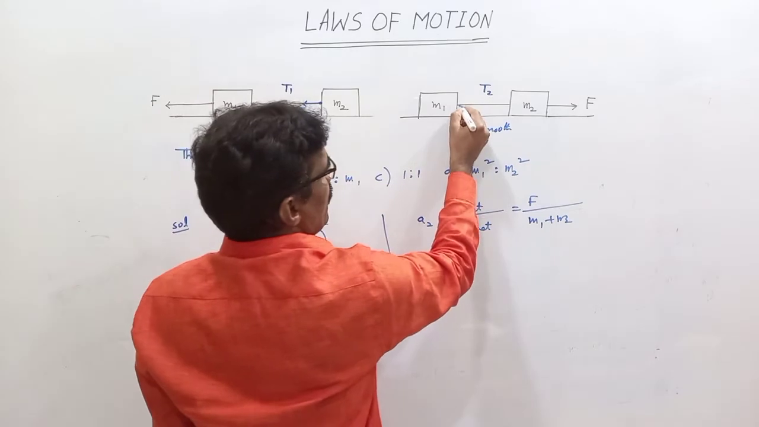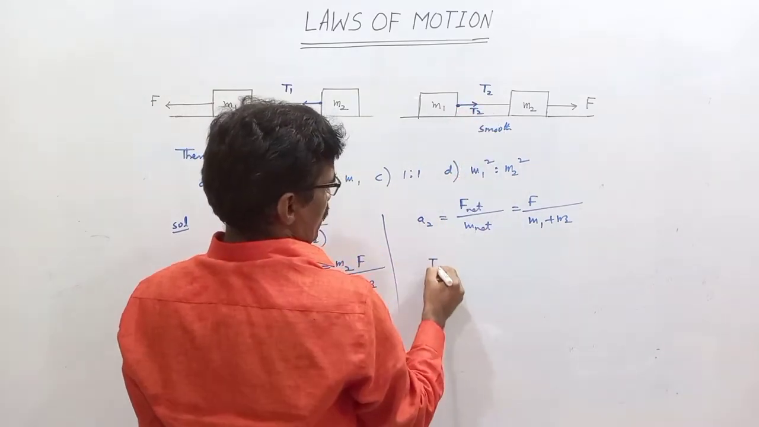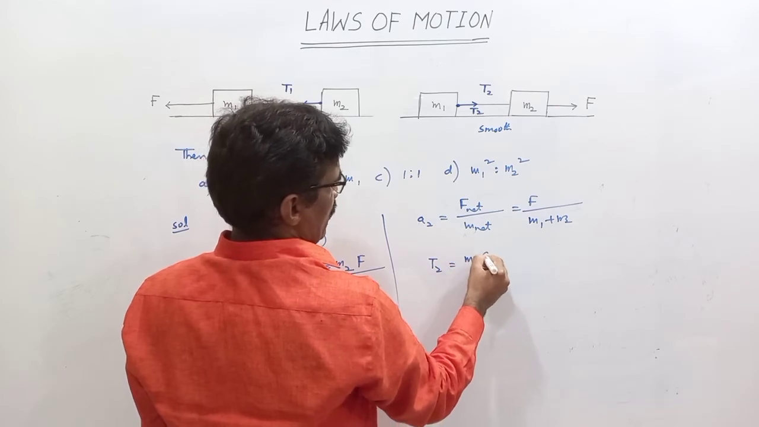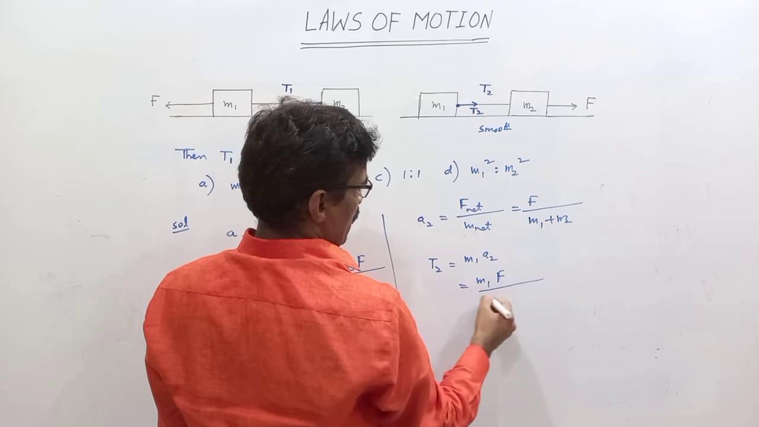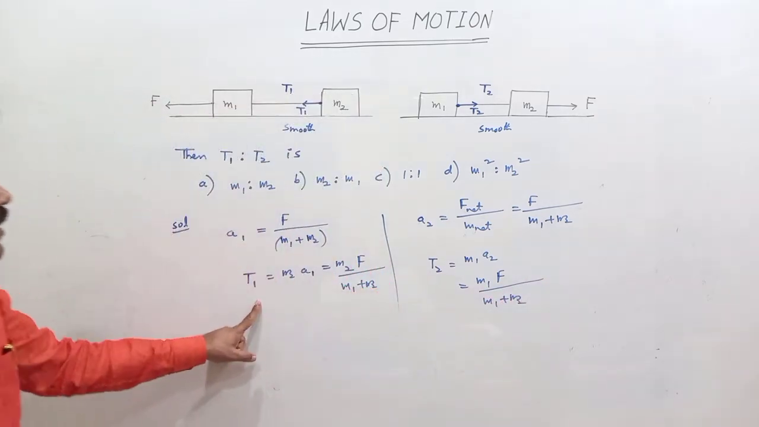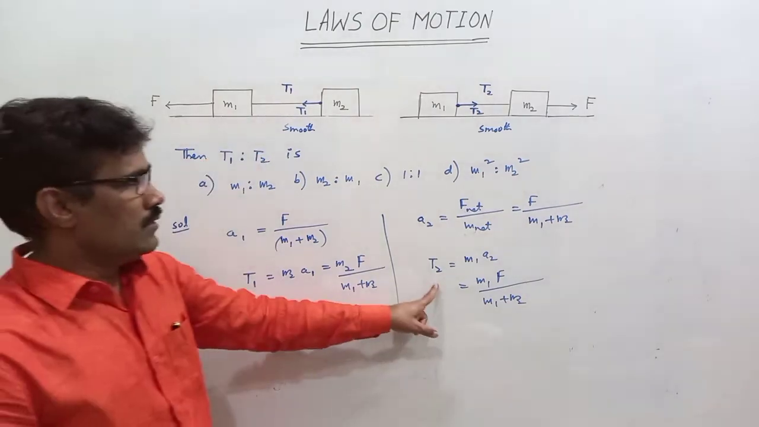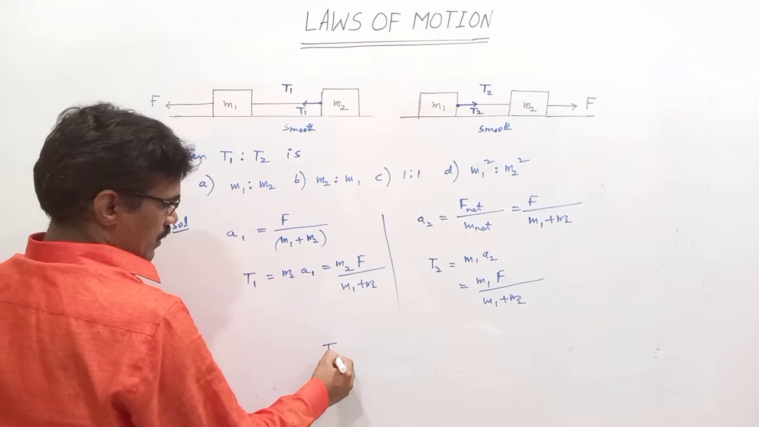So here, the free body diagram for M1. T2 this side. T2 is equal to M1 A2, and M1 A2 is nothing but M1 F by M1 plus M2. So the tension in the string in the first case and the tension in the string in the second case, the ratio of these two is